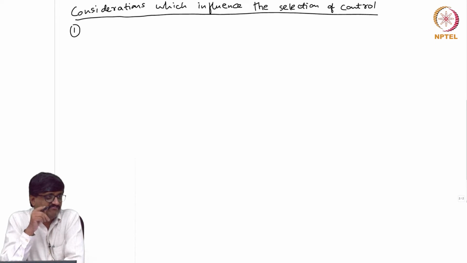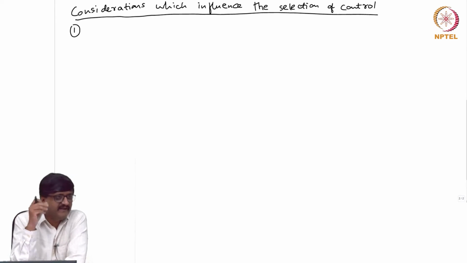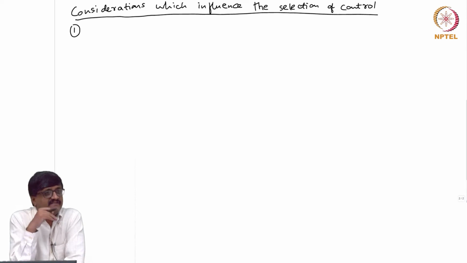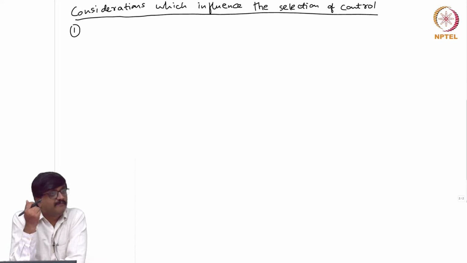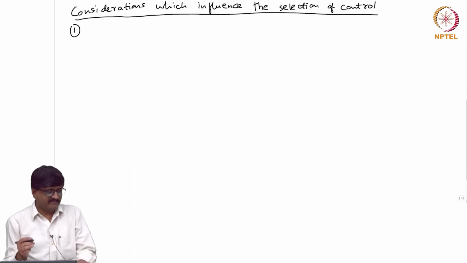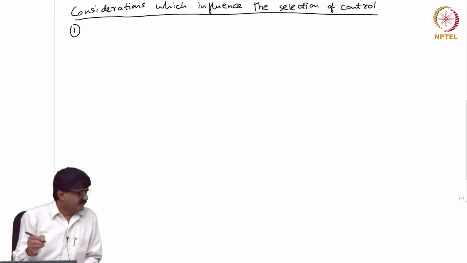Any other consideration that may help us in deciding the values of the control variables? Power factor, yes. Now, power factor should always be close to unity. So, it should be as high as possible. That is one thing. Let me note that.